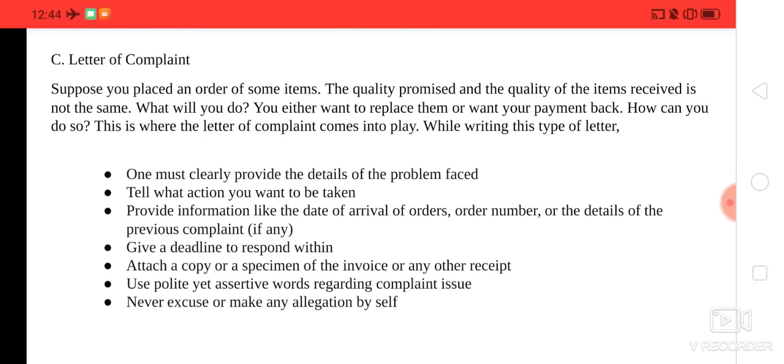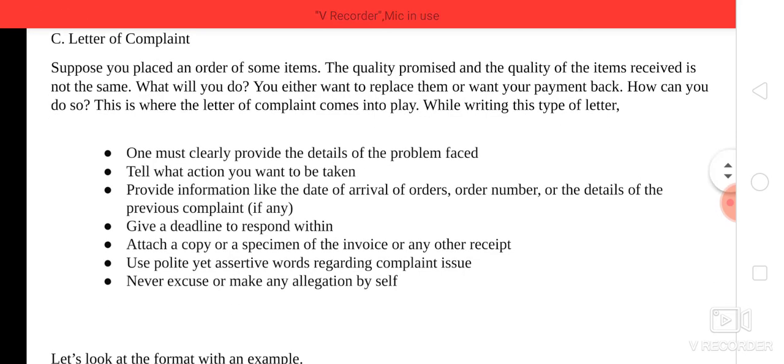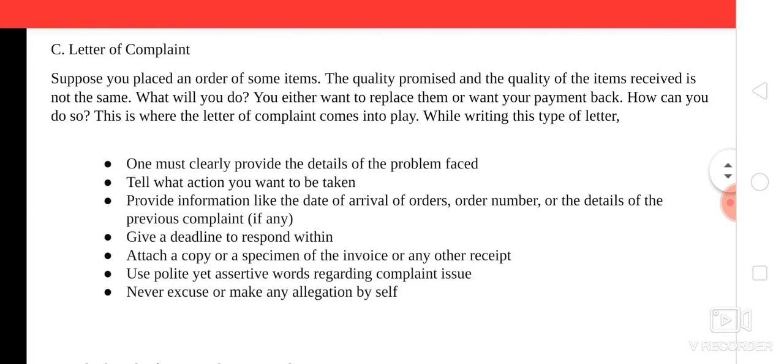So how can you do so? This is where the complaint letter has to be written, right? For example, you had purchased some watch online and you saw that the view given online is different, and when you received the order, you find that there is a lot of difference between what you have seen and what has been provided to you. At that time, some people may need to write this complaint letter, right? So what exactly should be there as a part of a complaint letter?